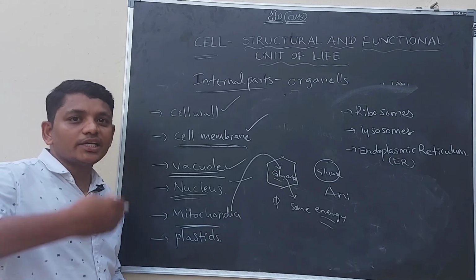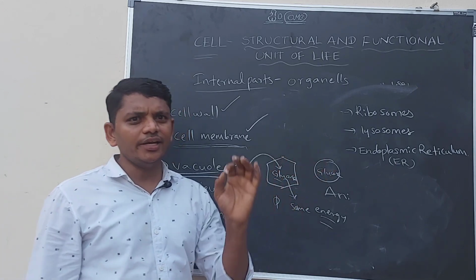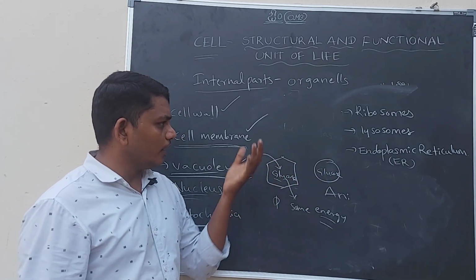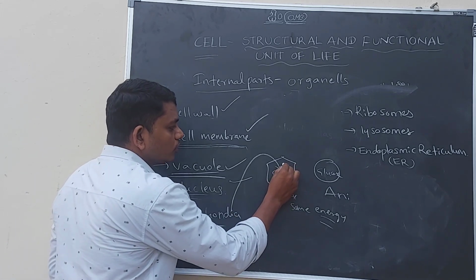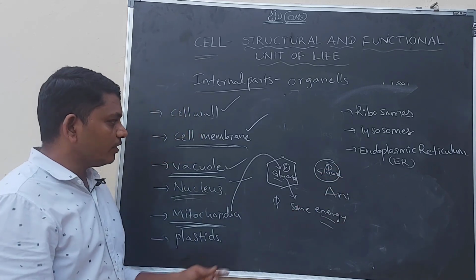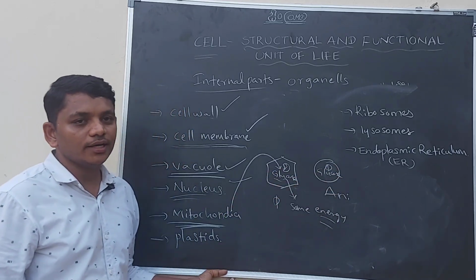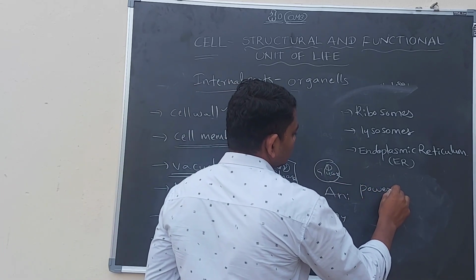For the cellular activities. Okay, here we have to identify one thing. The energy is coming from the mitochondria, which is present in both plant cells and animal cells. Okay, that is why this mitochondria is called the powerhouse of the cell.